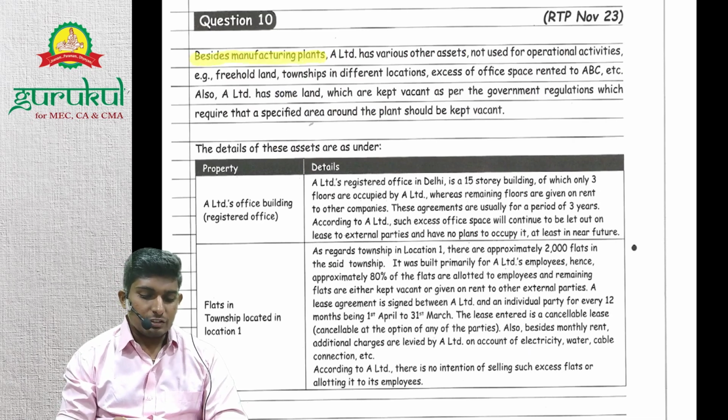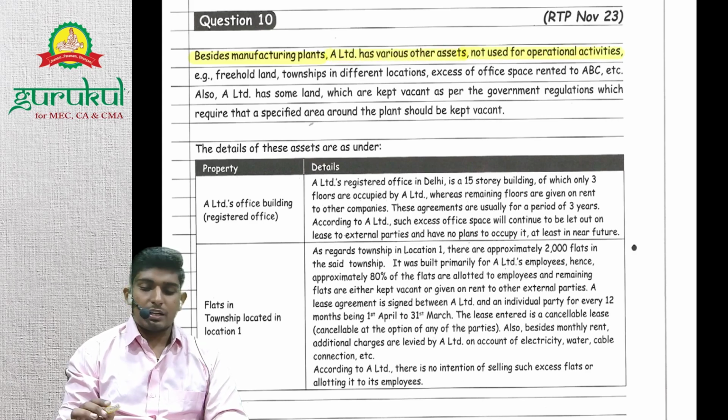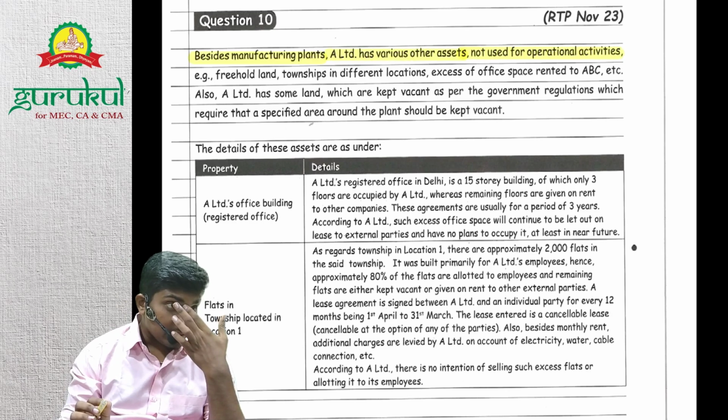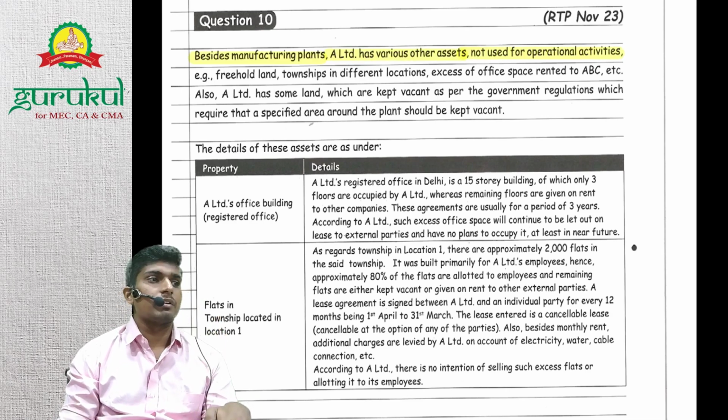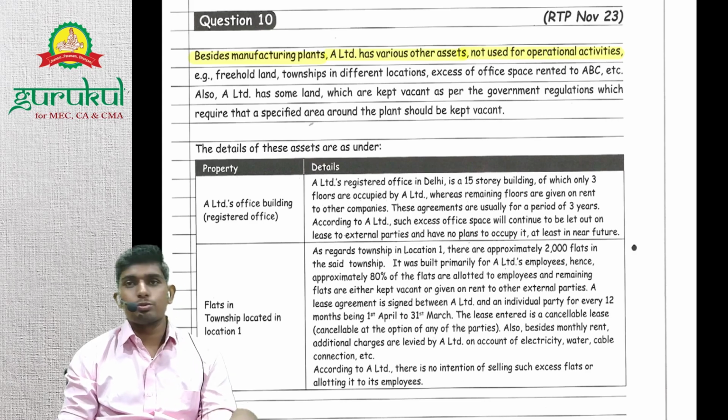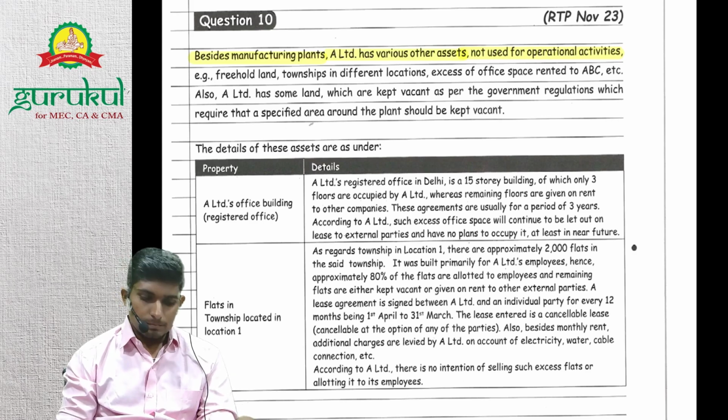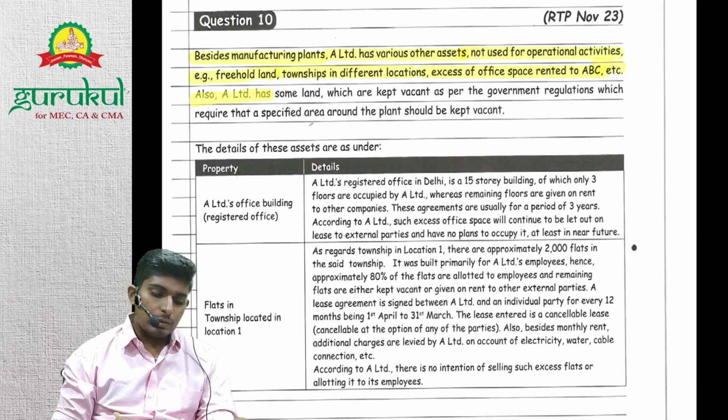Besides manufacturing plants, A Limited has various other assets not used for operational activities, which means they are not used for own use. Examples: freehold land, townships in different locations, excess office space rented to ABC, etc. Also, A Limited has some land kept vacant as per government regulations, which require the specified area around the plant to be kept vacant.